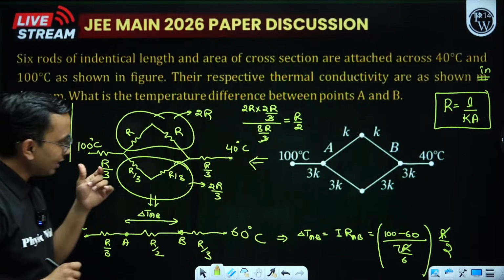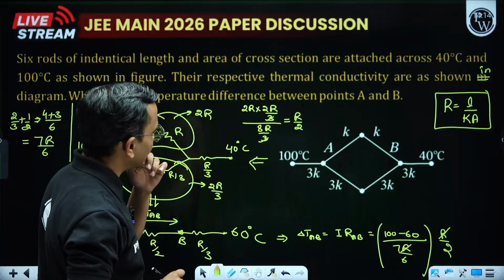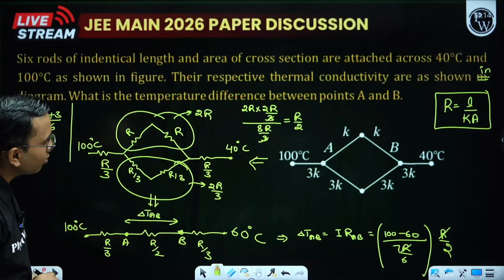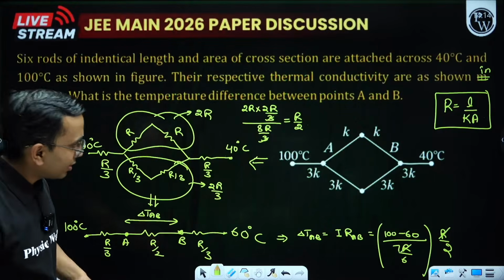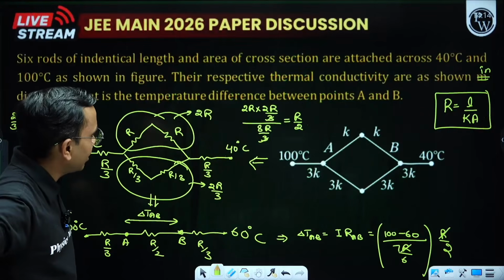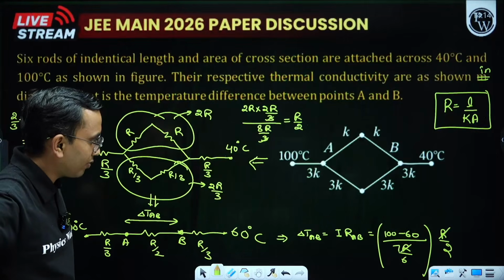Everything seems fine. A factor of 7 is coming here. Is there any calculation mistake anywhere? Check it again. 100 minus 60 is 40.